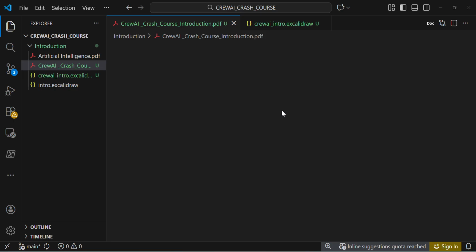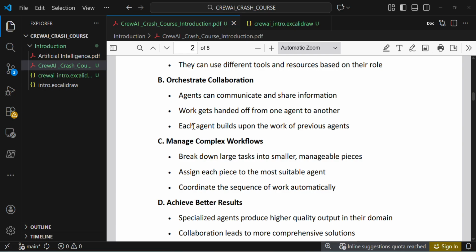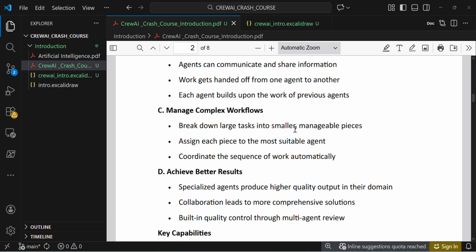This is what they are saying in this documentation page. Work gets handed from one agent to another agent. Each agent builds upon the work of the previous agent, using the previous agent's output. Manage complex workflows: break down large tasks into smaller manageable pieces. In Crewai, if we give any task to the agent, it will be able to manage and break down the large tasks into smaller, manageable pieces, assign each piece to the most suitable agent, and coordinate the sequence of work automatically.